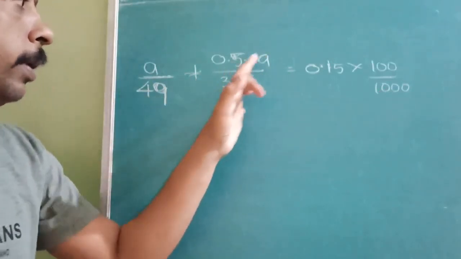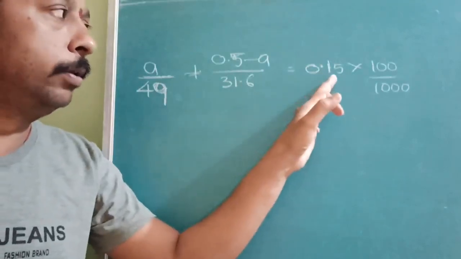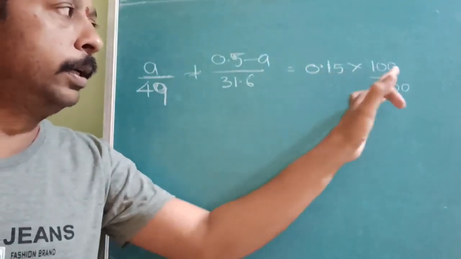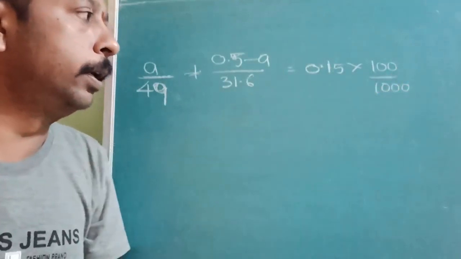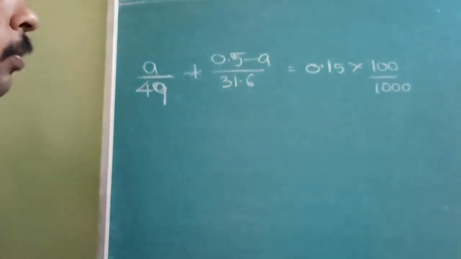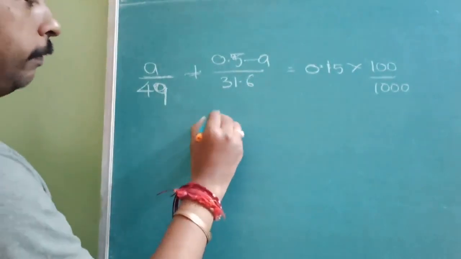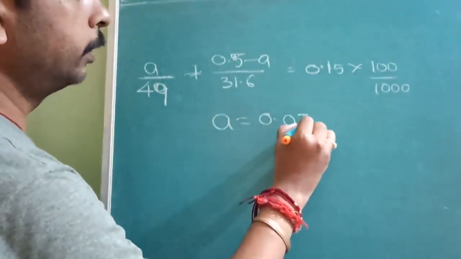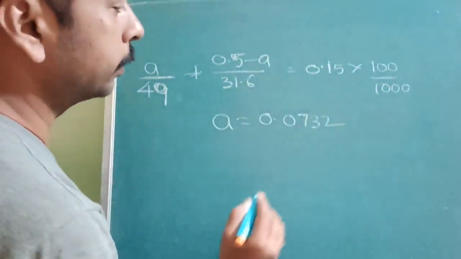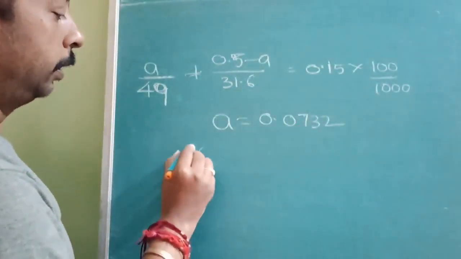Here we have used mass upon equivalent mass. Here we are using another formula, normality into volume, and the volume is in milliliters. To convert into liters, I have to divide by 1000. On simplifying this equation, you will get 0.0732, but this is not the answer.